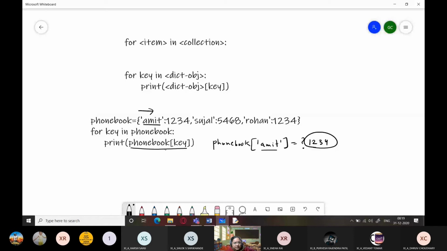But if I want the answer to be like this, Amit, this is how I want the output to be. This is how I want the output.